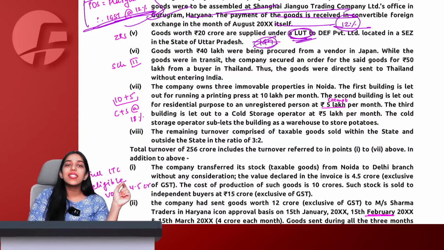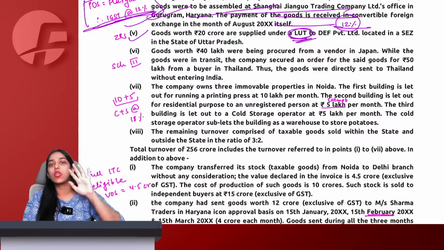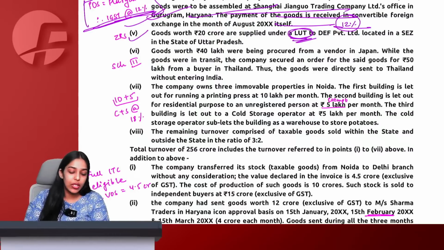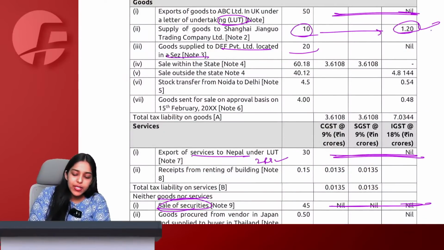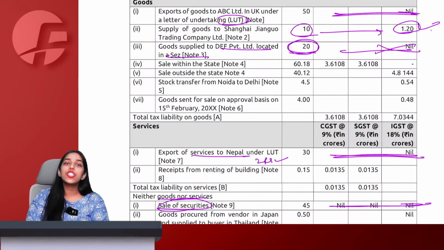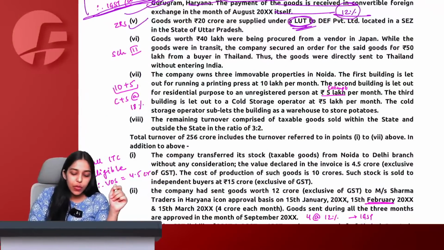So anyways CSI doesn't matter because no GST will apply being a zero rated supply. Still I am explaining you this extra point that even if it would have been with payment of tax, then also we would have taken IGST only. So here I will say that whatever I have supplied to SEZ being a zero rated supply, no GST will be applicable. After that, goods worth 40 lakh were being procured from a vendor in Japan.